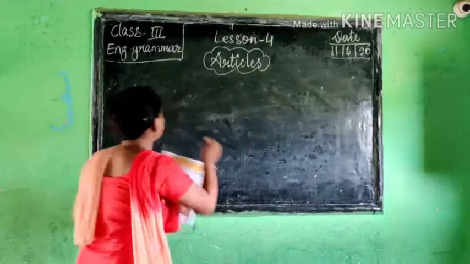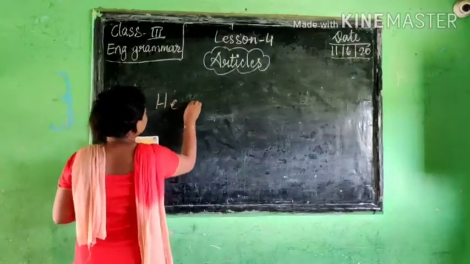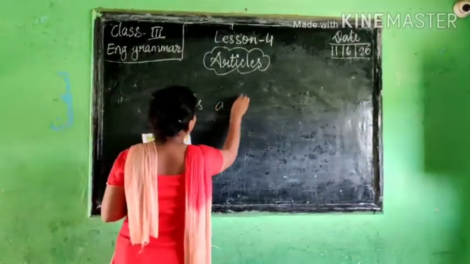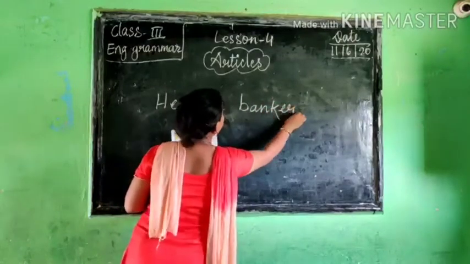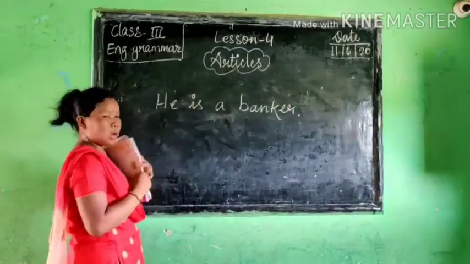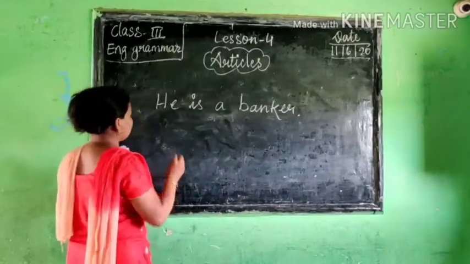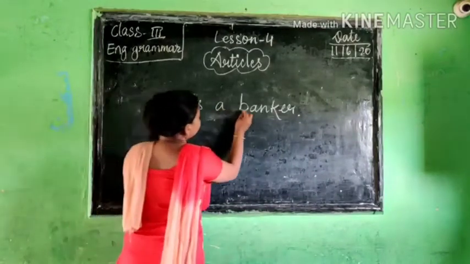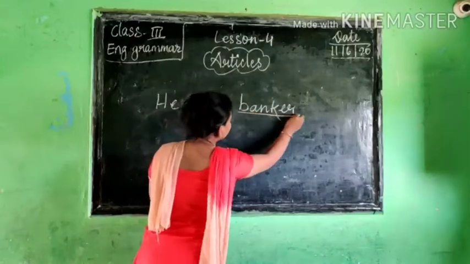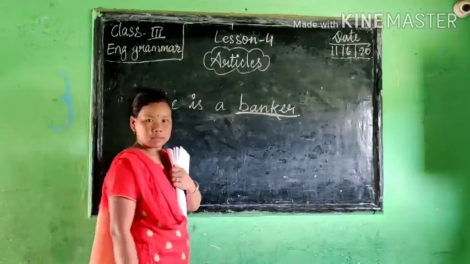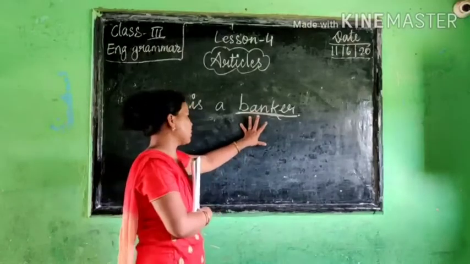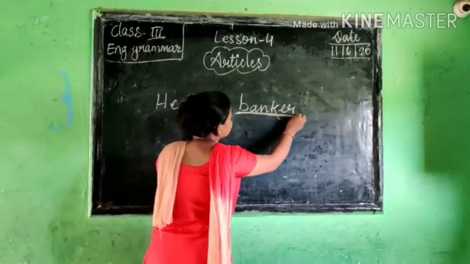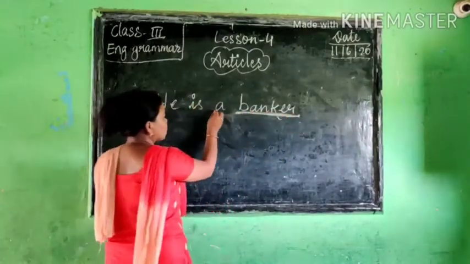For example, here you see, he is a banker. Banker is singular, we are talking about only one person. So that's why we use a.